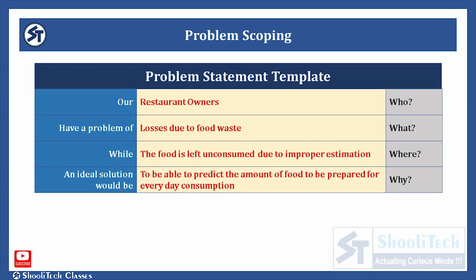Now that we have noted down all the factors around our problem, let us fill up the problem statement template. And the problem statement would be: our restaurant owners have the problem of losses due to food waste, while the food is left unconsumed due to improper estimation. And here an ideal solution would be to predict the correct amount of food to be prepared for everyday consumption. So in this way we have completed the first stage of the AI project cycle.